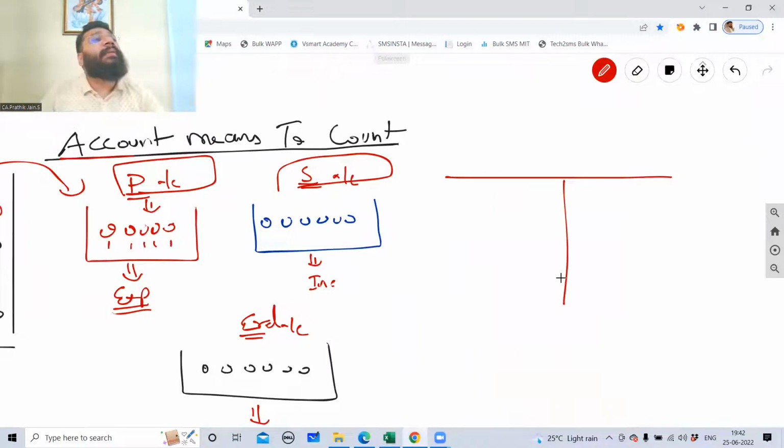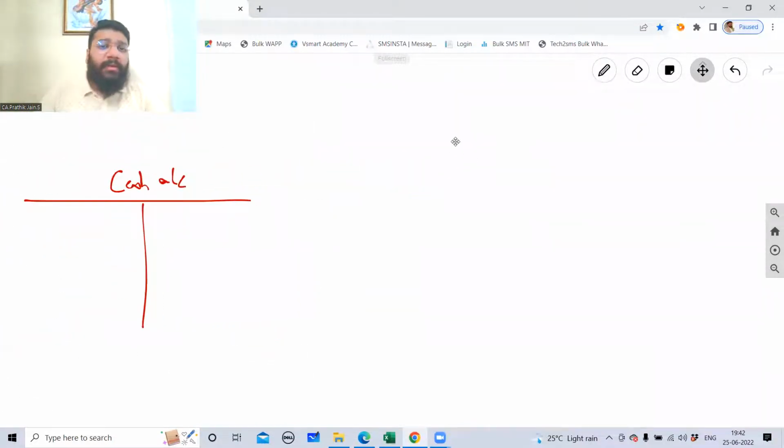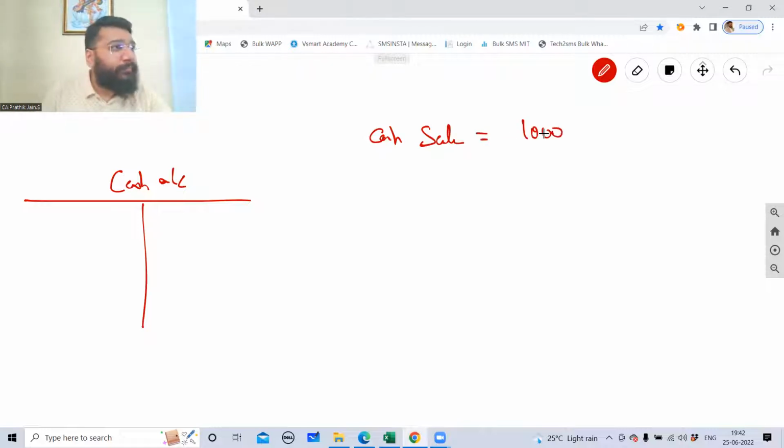Account will be in T-shaped format. For example, this is a cash account. Let's suppose, guys, by doing a cash sale you have earned 1,000 rupees. This is on day one.